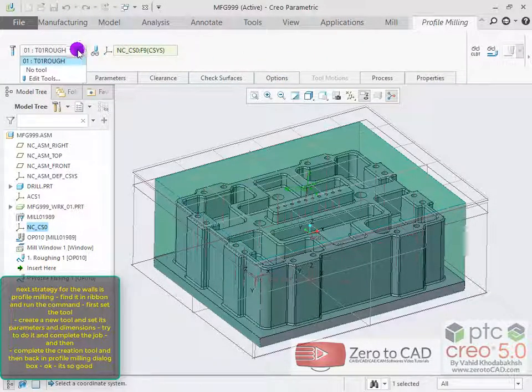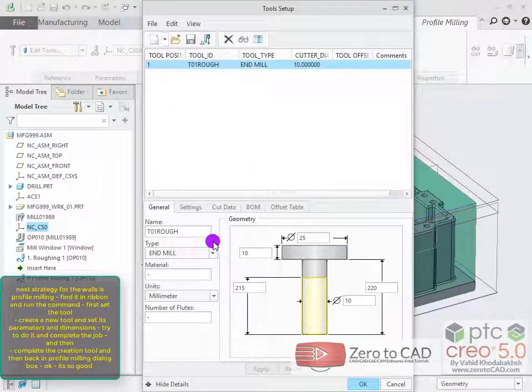First set the tool, create a new tool and set its parameters and dimensions. Try to do it and complete the job, and then complete the tool creation and then back in the profile milling dialog box.